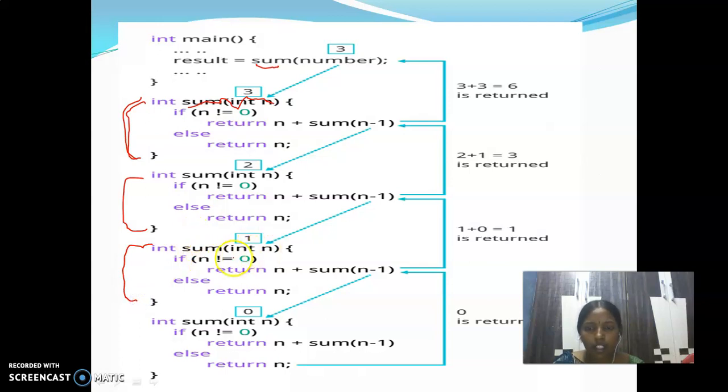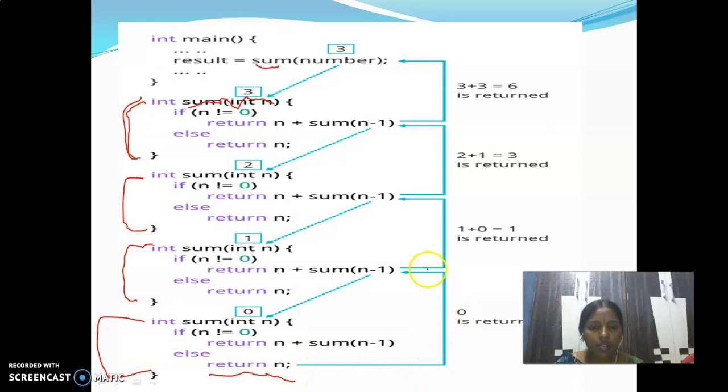Sum 1 not equals to 0, return 1 plus sum of 1 minus 1. That means sum of 0. Again you are calling the same function with the number 0. That is this block, right? Now n becomes 0. 0 not equals to 0, condition false. So if the condition is false, where does control go? It goes to the else part. In the else part, what are you returning? Return n. At the final stage the value of n is 0.